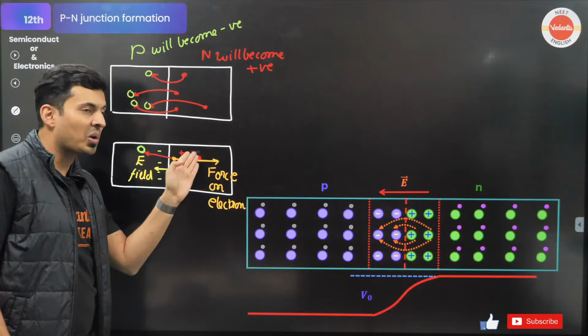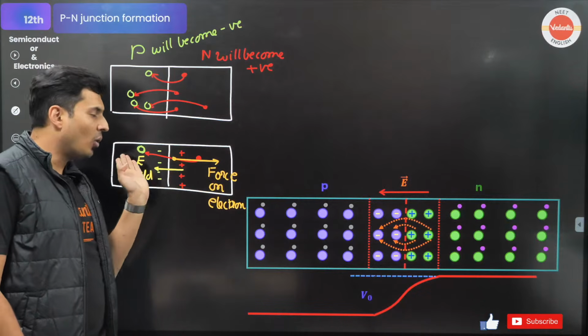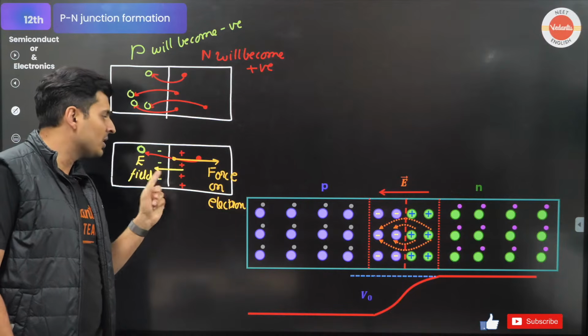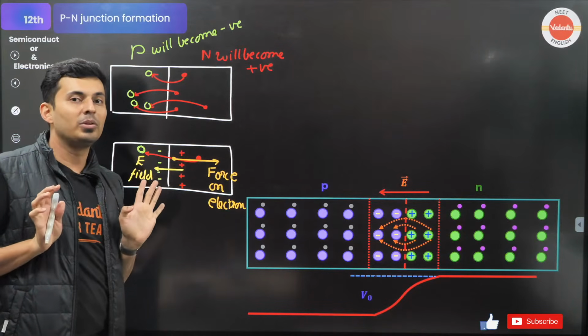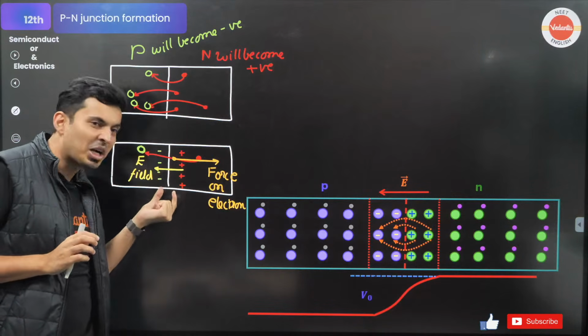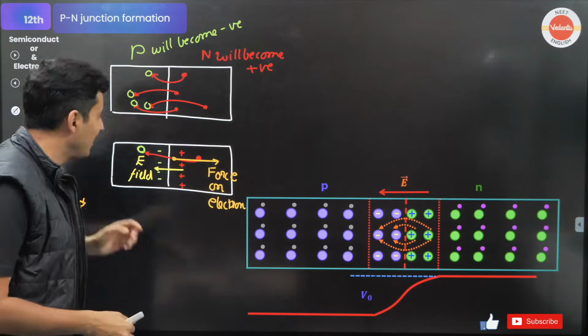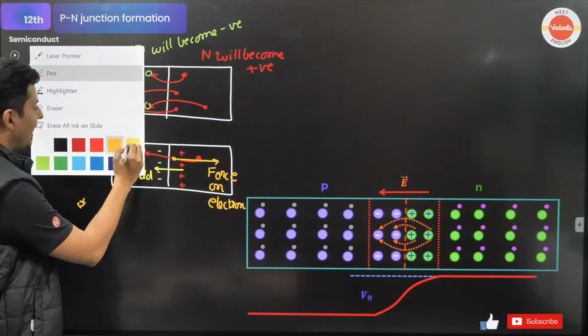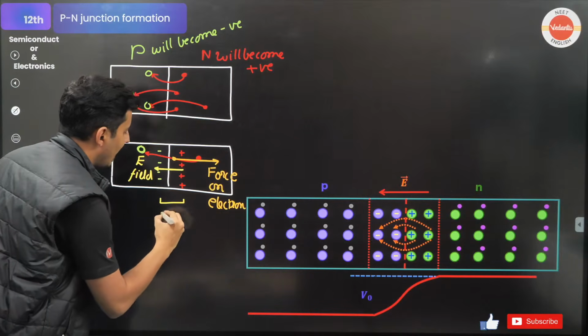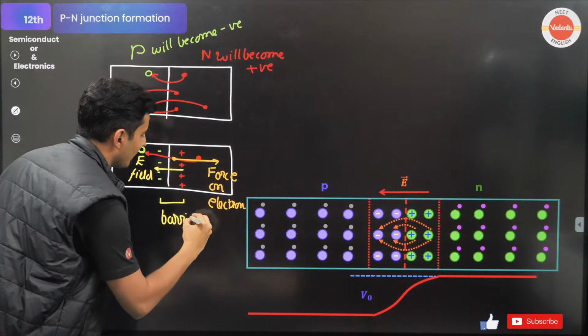Papa, so many electrons are waiting there. So many holes are waiting here. They want to jump, but this force will stop them. This becomes like a barrier. So there is a very nice barrier which is created.